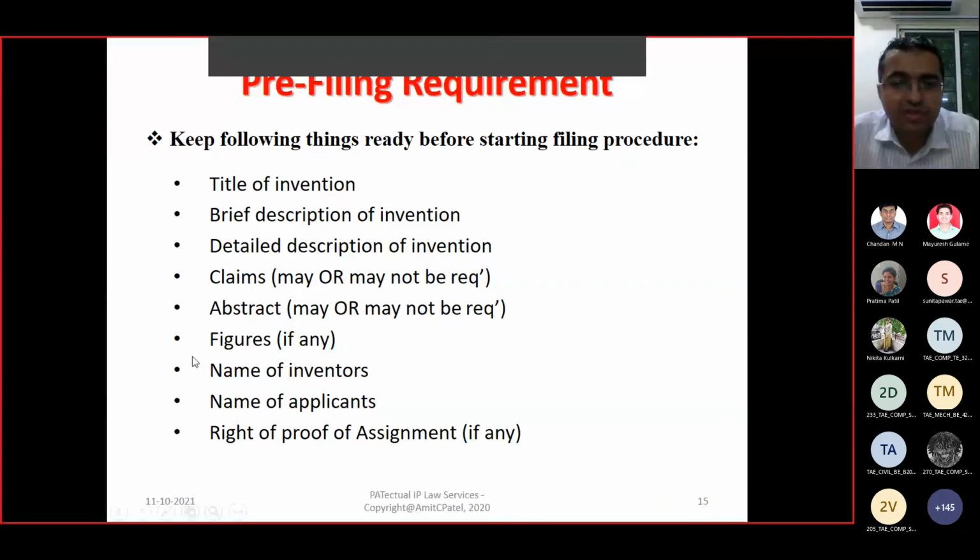That is the abstract. Then figures, drawings. Right, you have to give all drawings related to your invention. Name of inventor and the applicant, you have to define who has invented, who is applying. And if you have made any contract, who will have what percentage of the property. If any of them are existing, you have to prepare the assignment as well.